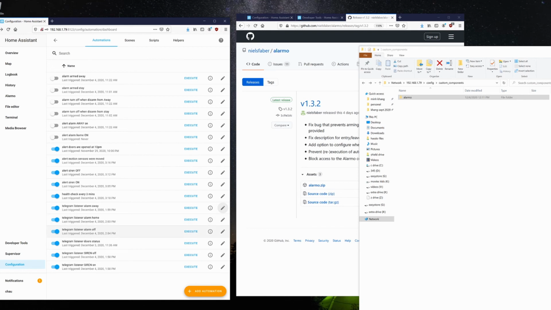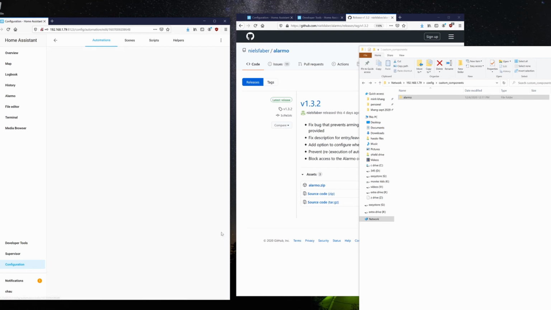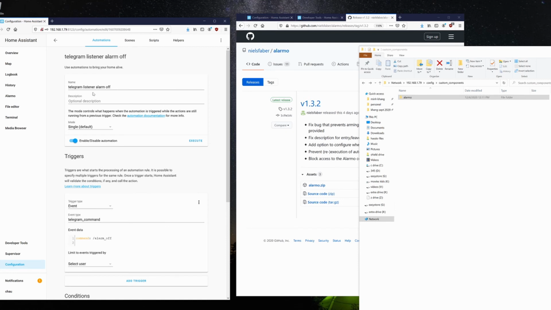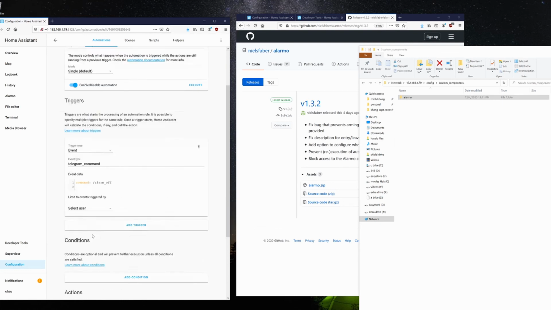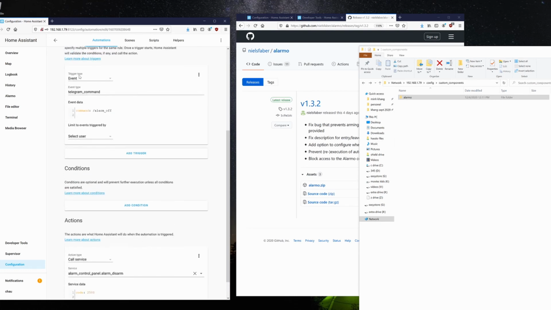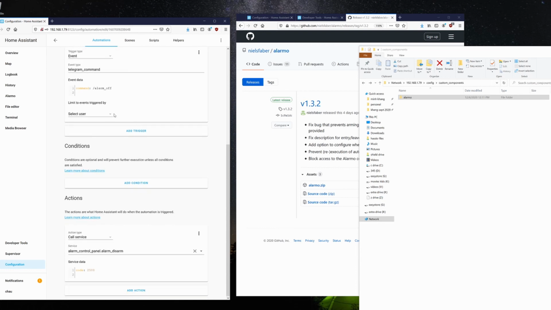How do you turn the alarm off? Here's another example. Telegram listener alarm off. This name can be whatever you want. Let's go down to events for the trigger, telegram_command. The command is /alarm_off. When Telegram receives this command, it will call the service to disarm the alarm panel using this code, 2580.